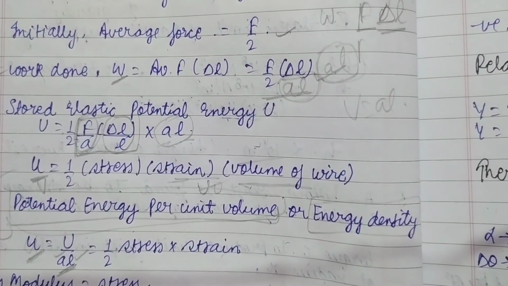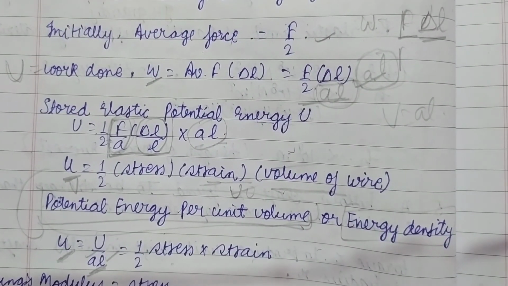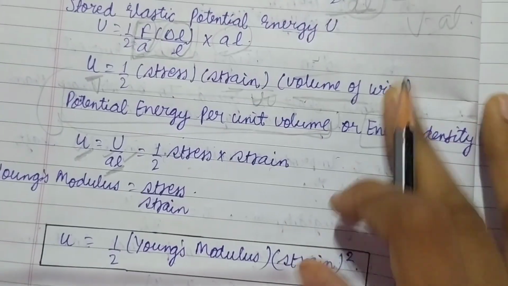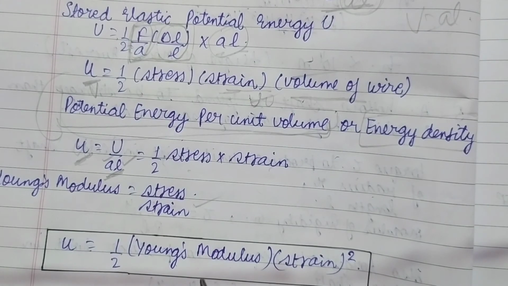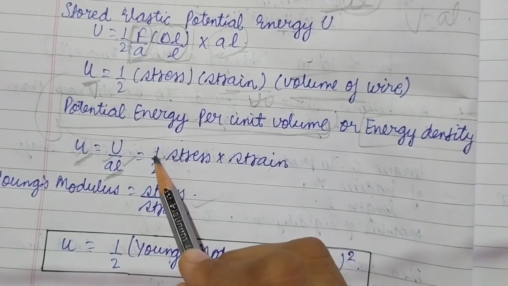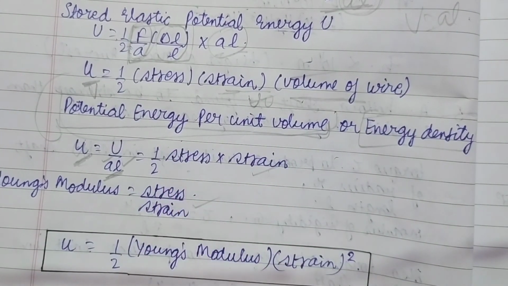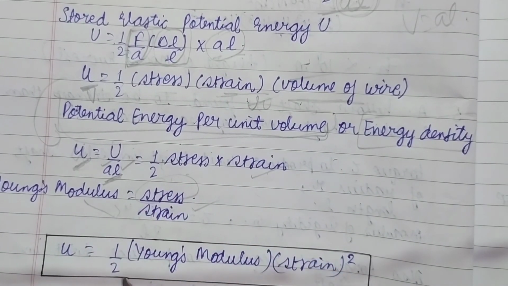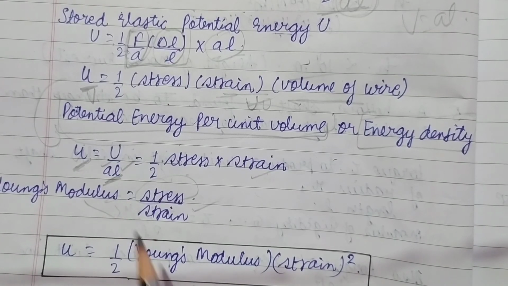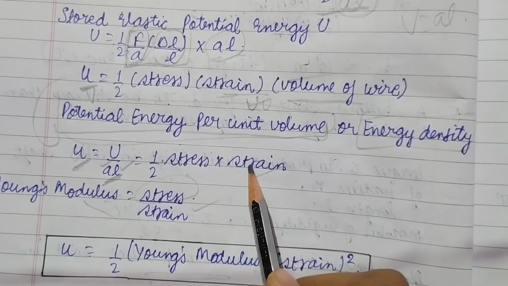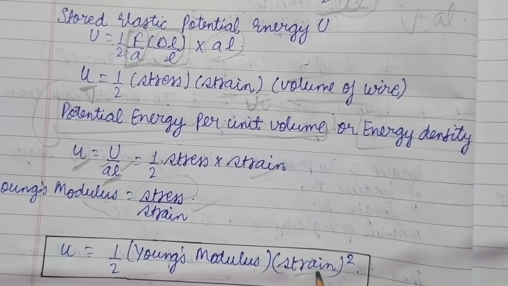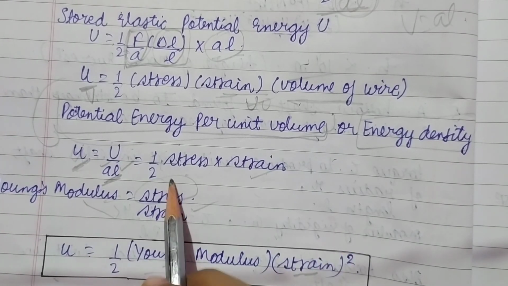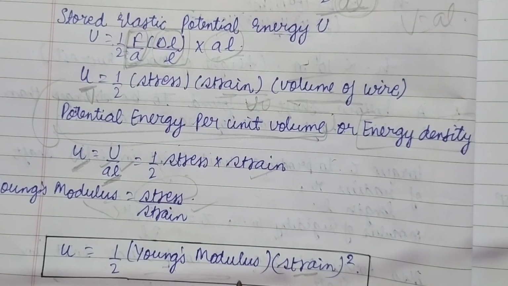Now we know what Young's modulus is. Young's modulus we already know is stress per unit strain. If we try to write this energy density in terms of Young's modulus, what do we get? Stress is equal to Young's modulus into strain. So if we write this, one stress becomes Young's modulus into strain, and one strain we are already having, so we get strain square into Young's modulus into half. So energy density becomes either half stress into strain or half Young's modulus into strain square.